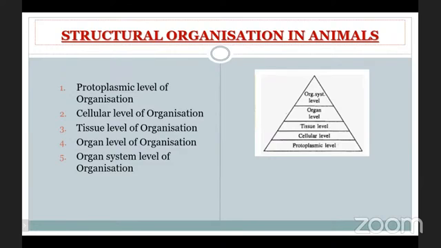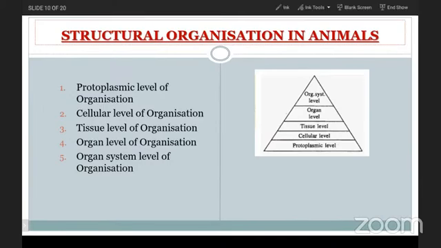Here also, when we are observing the pyramid structure, the base, the first one, is the protoplasmic level, the second one is the cellular level, the third one is the tissue level, the fourth one is the organ level, and the fifth one is the organ system level. So these are the different levels of organization, and we will discuss each and every level in a detailed manner in this chapter. Okay.